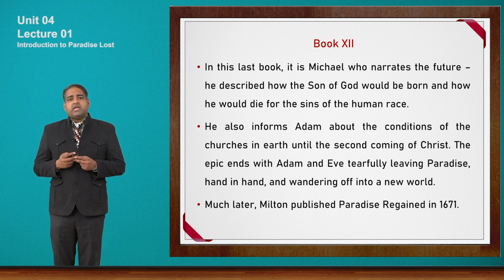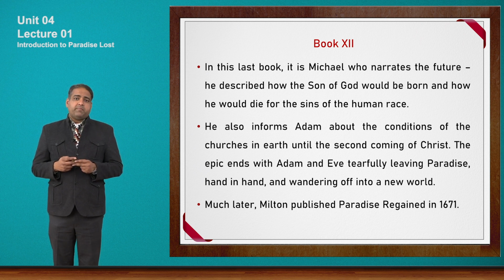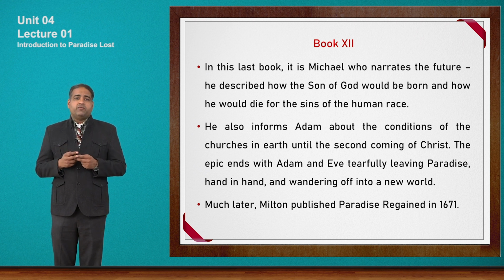He also informs Adam about the condition of the churches on earth until the second coming of Christ. The epic ends with Adam and Eve tearfully leaving paradise hand in hand and wandering off into the new world. So friends, we see in book 12 that there is a second coming of Christ which is going to happen on earth.